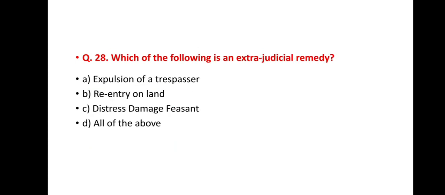Question number 28. Which of the following is an extrajudicial remedy? Option A, expulsion of a trespasser. Option B, re-entry on land. Option C, distress damage feasant. And option D, all of the above. And the correct answer is all of the above.